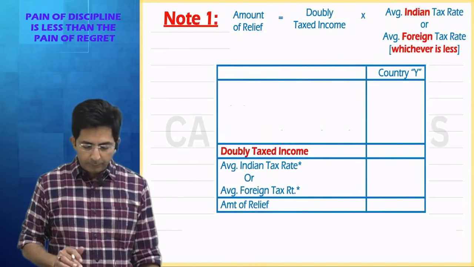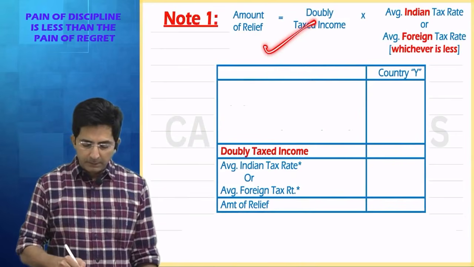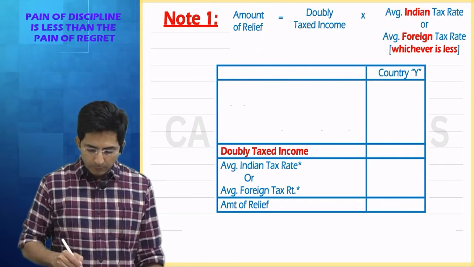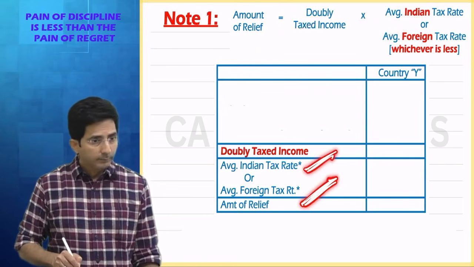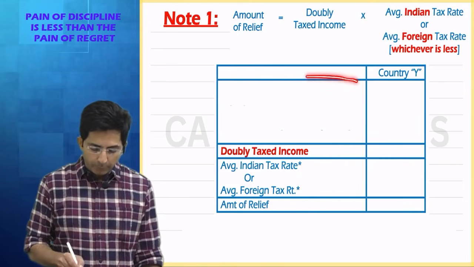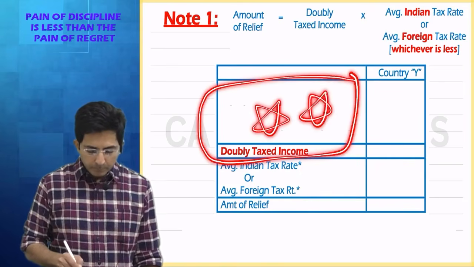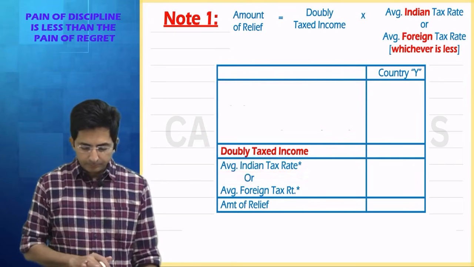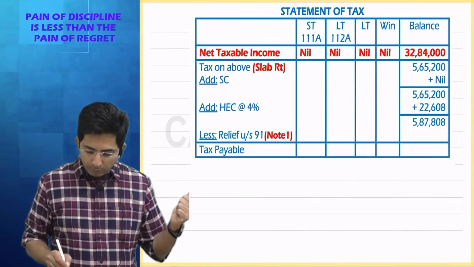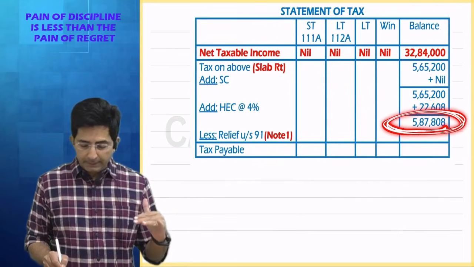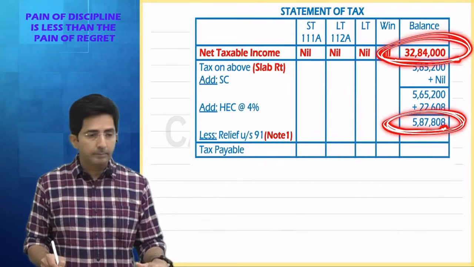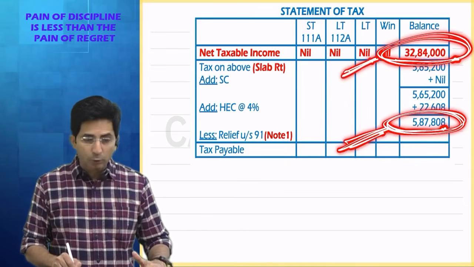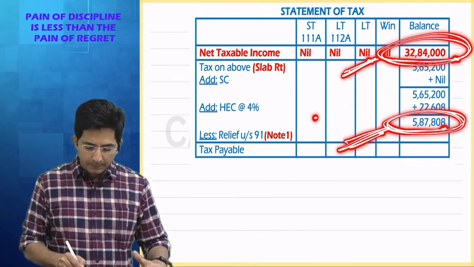Now, what is the formula for relief? I have written the formula: doubly taxed income multiplied by average Indian rate or average foreign rate, whichever is less. So we'll do one thing. First we will calculate the rates. That is simple. And then the most important part is how to calculate doubly taxed income. First tell me, how will you find out the average Indian rate? You have to compare final tax after health and education cess divided by final income. Our final tax is 5,87,808 and our final income is 32 lakhs 84,000. Divide this and get a percentage.